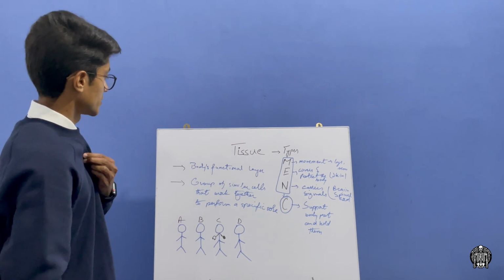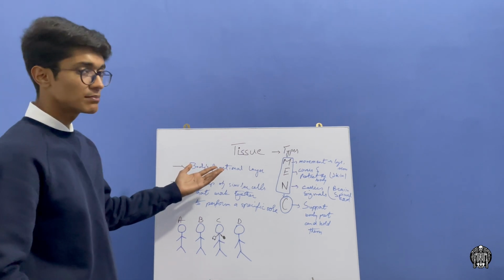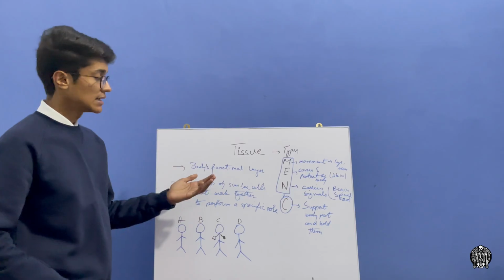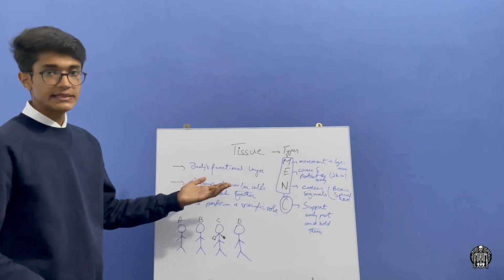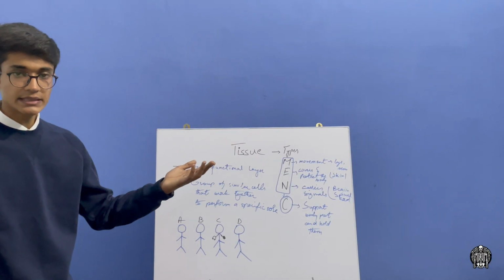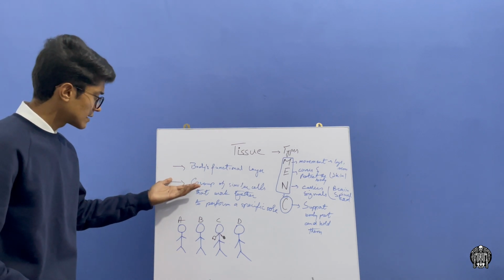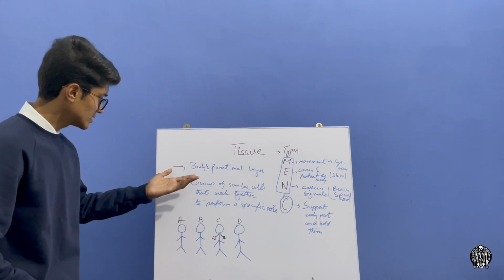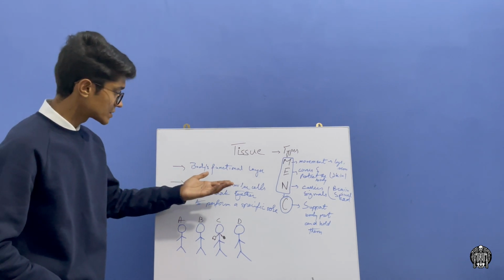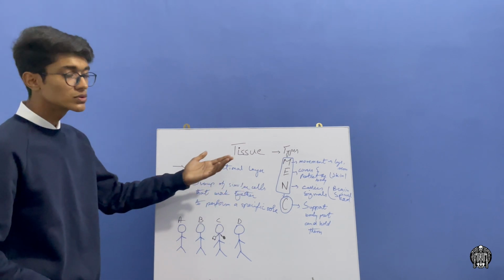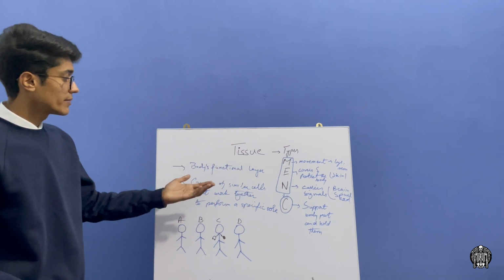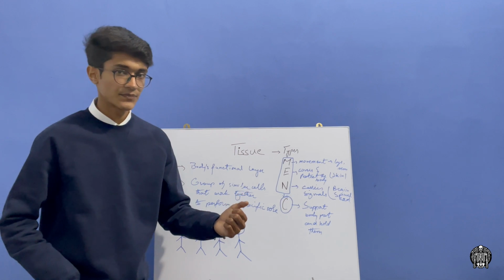Tissue is the body's functional layer. This is a bookish definition that is written in the exam. Tissue is defined as a group of similar cells that work together to perform a specific role.